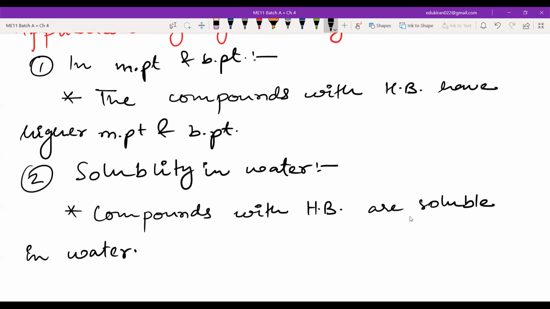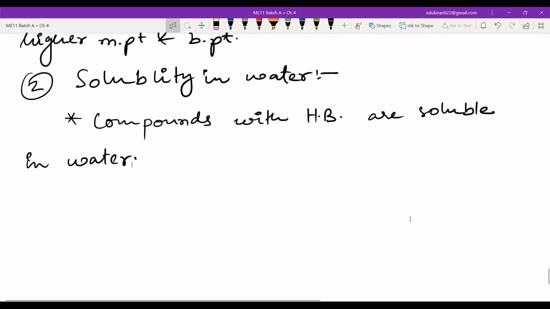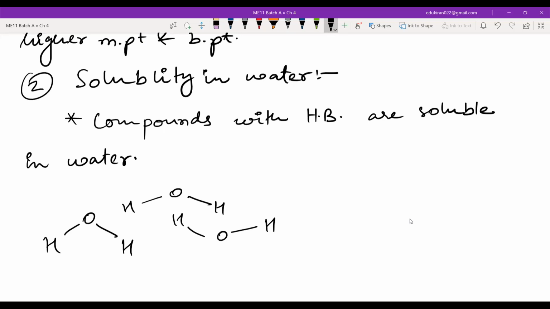See, the game of solubility is that solubility means they should have like type of interaction. The interaction between the molecules should be like type of interaction. For example, oxygen and hydrogen. That means H2O, right? And then you have another hydrogen, oxygen and hydrogen. Then you have some other oxygen here, which is having hydrogen here and some hydrogen here. So there is some hydrogen bonding which is present in the water molecule.